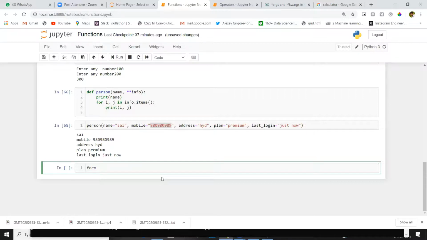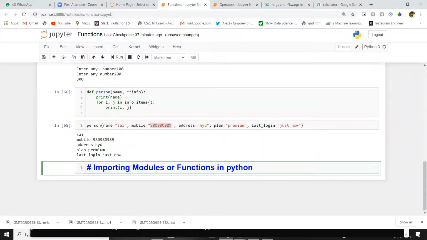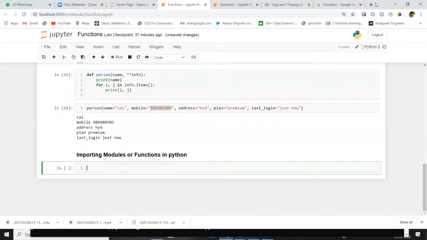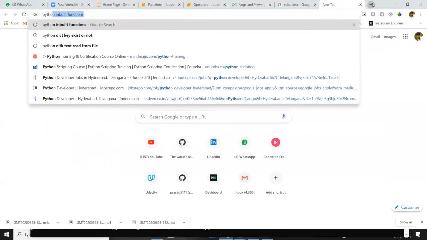First, let me tell you about importing modules or functions in Python.